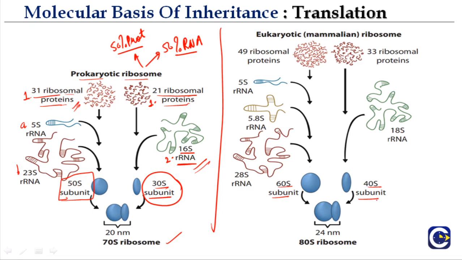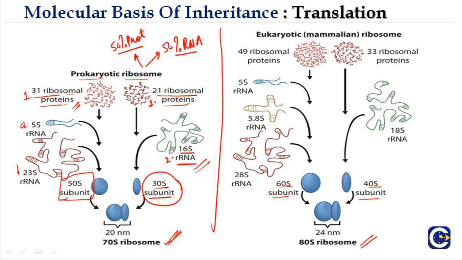So these sedimentation constants are different, so never say that they are sums or something. You must remember 60S and 40S subunits form the 80S ribosome in eukaryotes. 50S and 30S form the 70S ribosome in prokaryotes. So in prokaryotes, 16S rRNA is the component of the 30S subunit, and 5S and 23S are components of the 50S subunit.